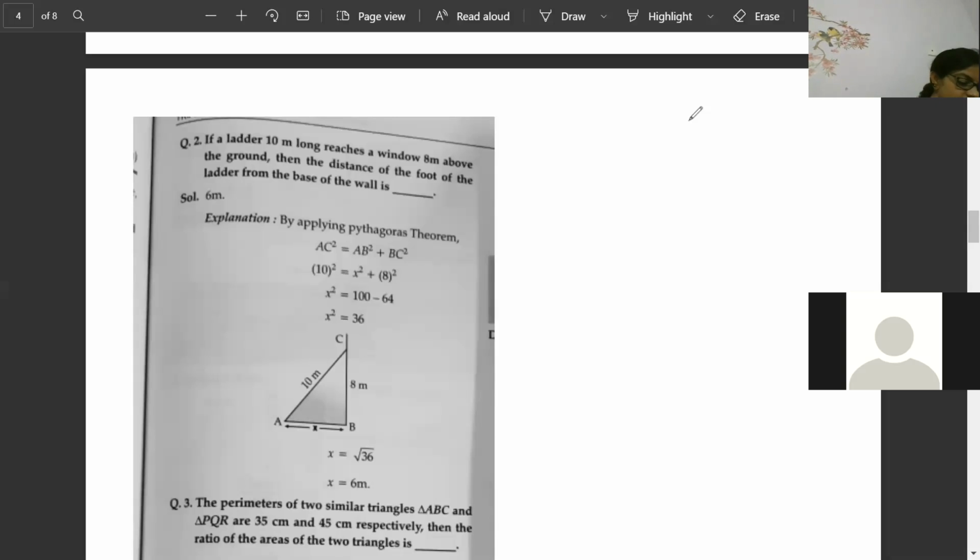Kirti Maya, correct. First Kirti Maya, second Pavitra, third Kritika.